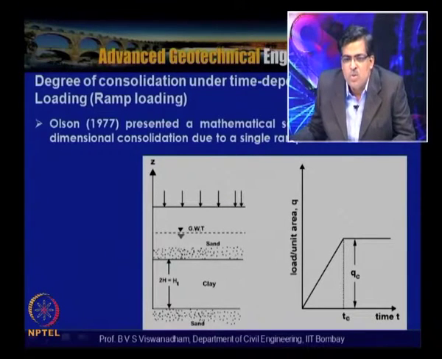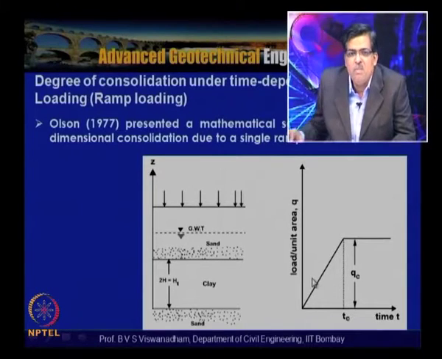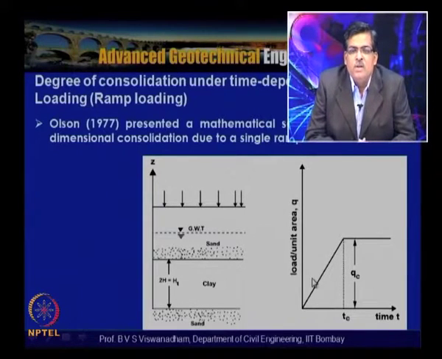That means that one needs to fill a certain height H1 and wait for a certain time, and again fill for H2 and wait for a certain time. So that waiting period is for dissipating the excess pore water pressure which has occurred for a given fill height. Once we do that incremental stage-wise construction, then we can achieve that.